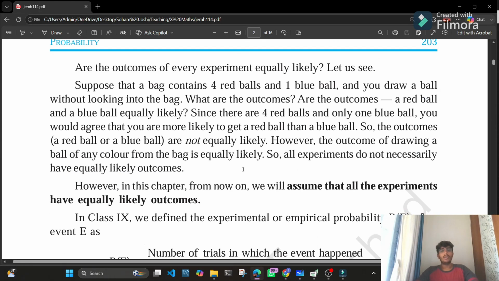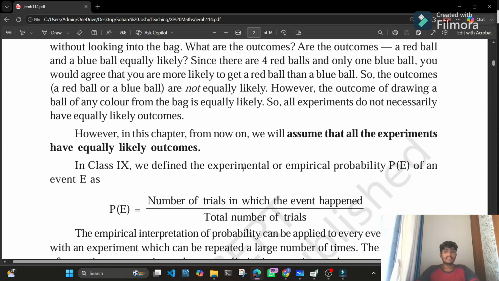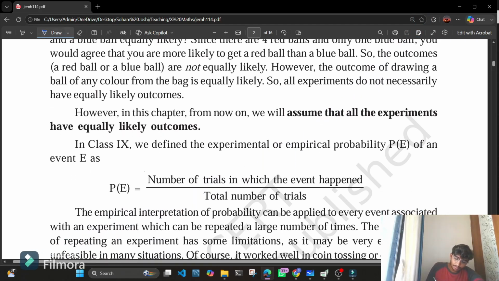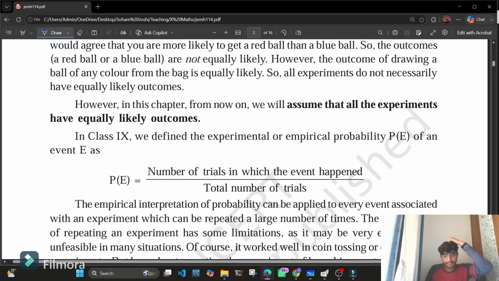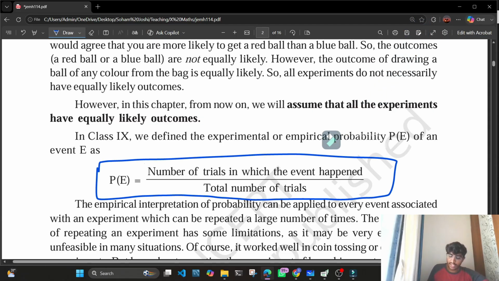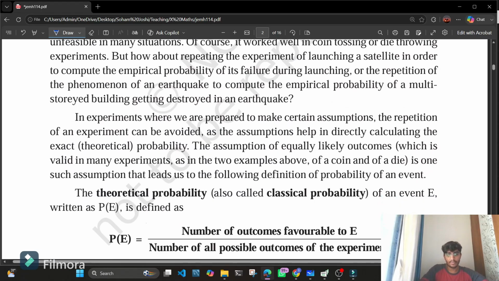Now, if we were to calculate the probability mathematically, what is the formula for that? The probability of event E is equal to the number of trials in which the event happened upon the total number of trials.